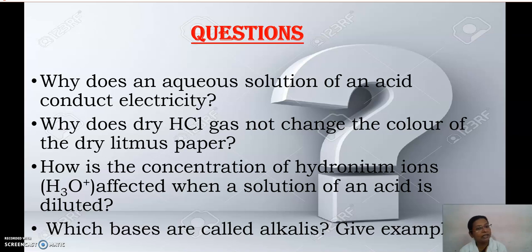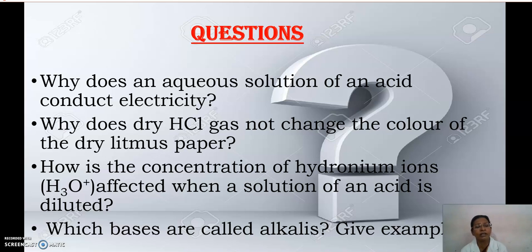And we studied that H plus ions are the reason for the flow of electricity. So an aqueous solution of acid, that means when acid is mixed with water, conducts electricity only due to the presence of H plus ions.